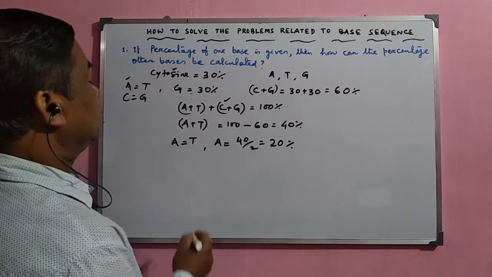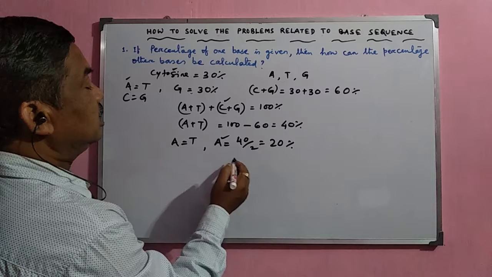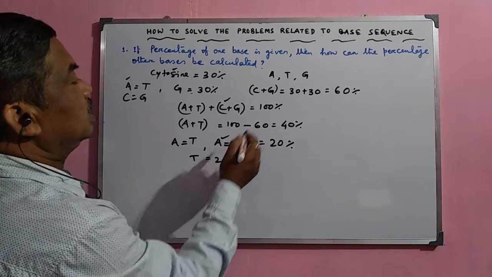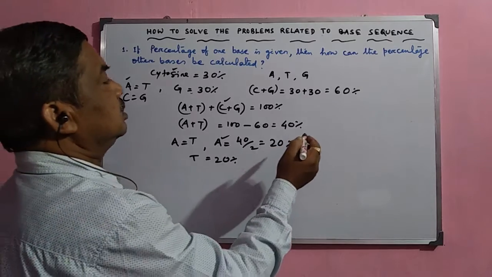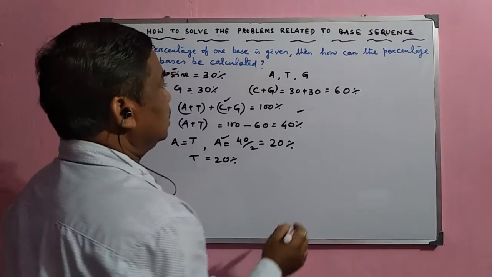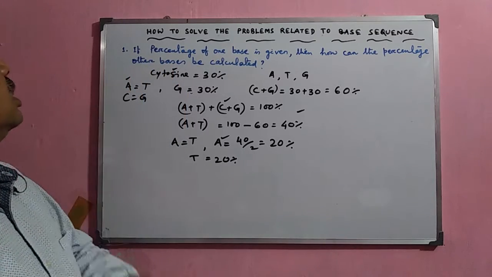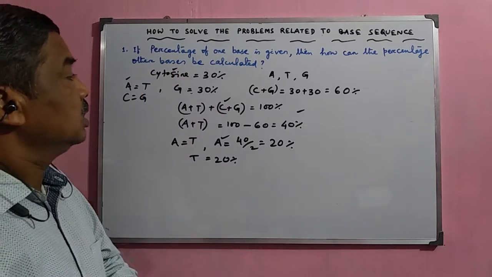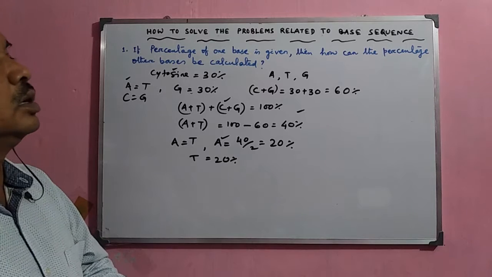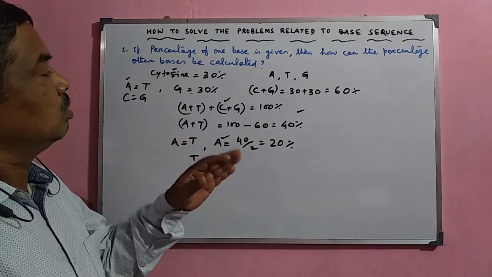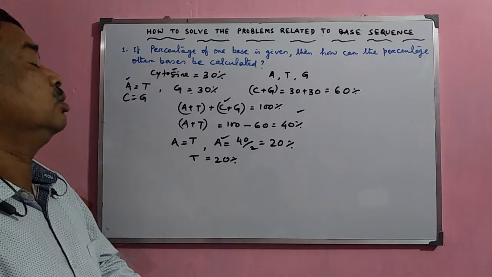So in this way, A and T both have 20% and G is 30%. So in this way, if the percentage of one base is given, then we can easily calculate the percentage of the other three bases.